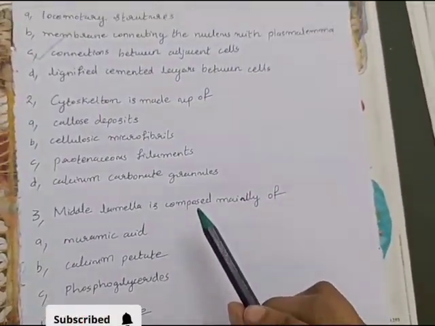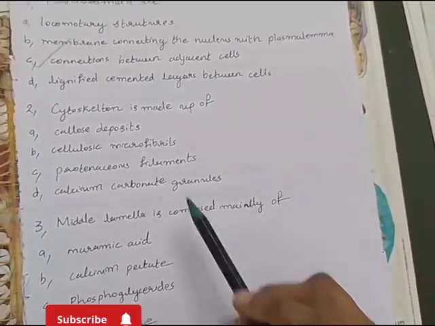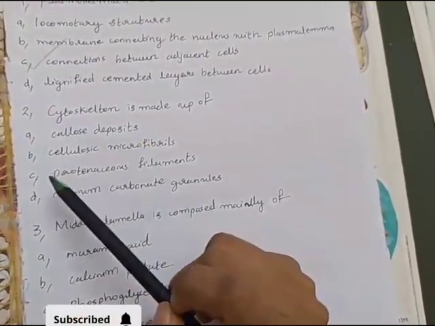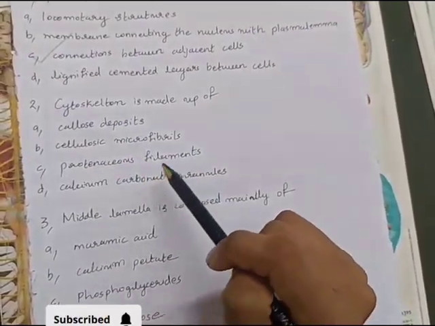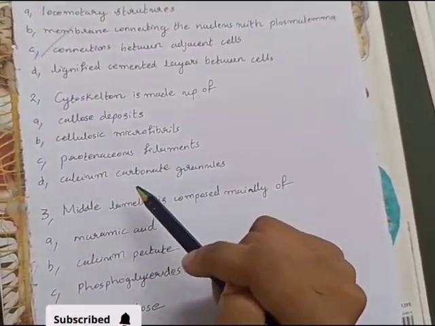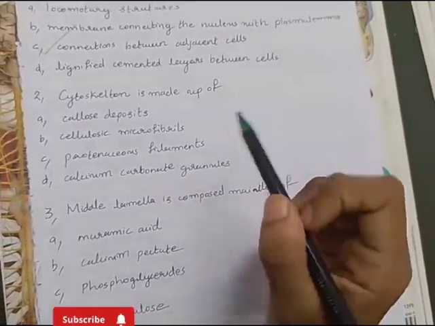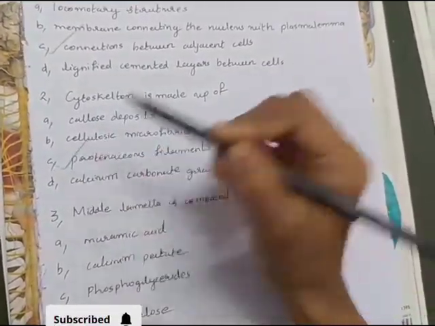2. Cytoskeleton is made up of: A. Callose deposits, B. Cellulosic microfibrils, C. Proteinaceous filament, D. Calcium carbonate granules. Answer option C. Proteinaceous filaments.